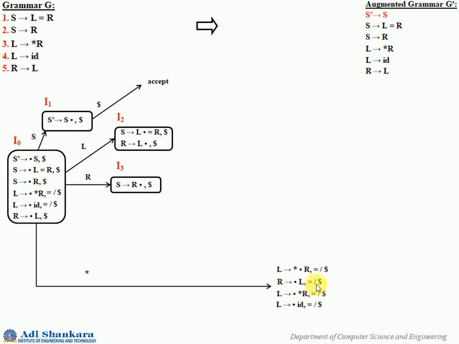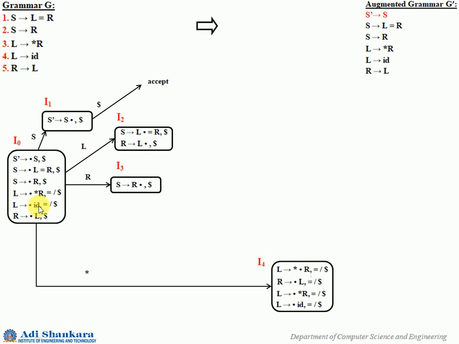Now for this particular LR1 item you have added these two. Now you cannot add any more, you can make it a state and name it as I4. So now for I0, one more is pending, that is ID.